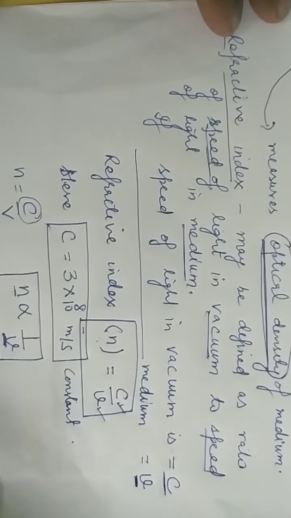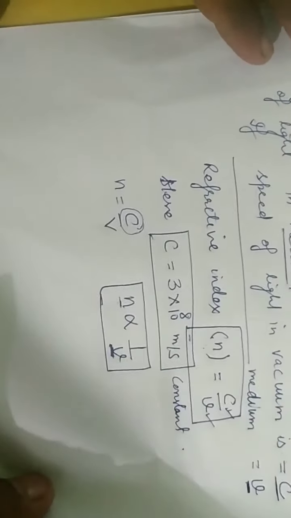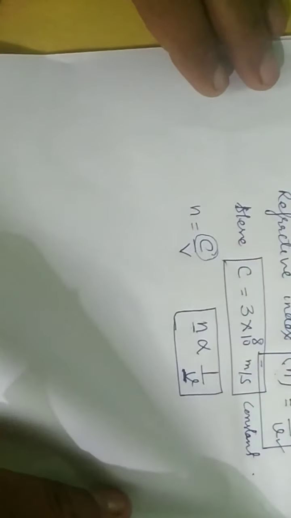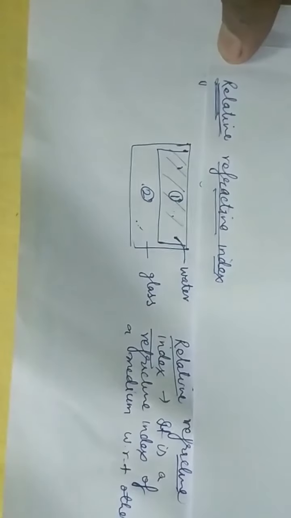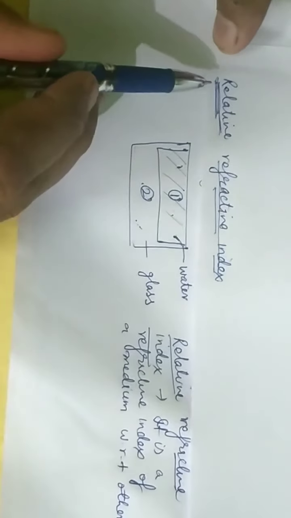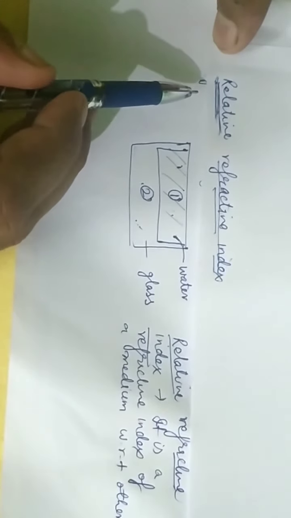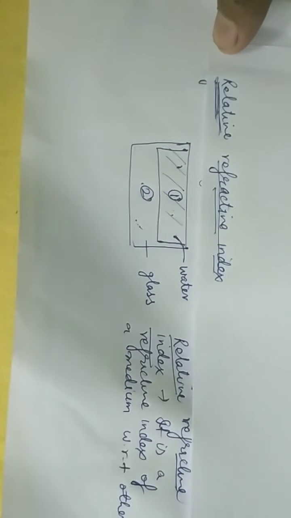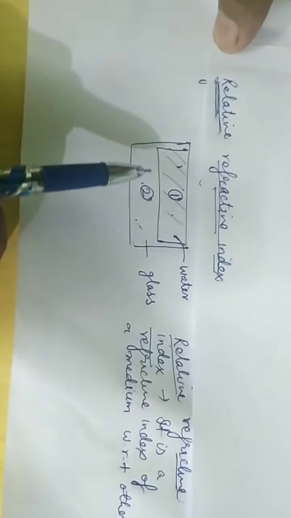Next thing is that when light is passing from one medium to a second medium, let us now discuss one more term that is known as relative refractive index. Whenever this term relative comes, this means that there is a comparison of two refractive indices. To understand it more, I have a tumbler.